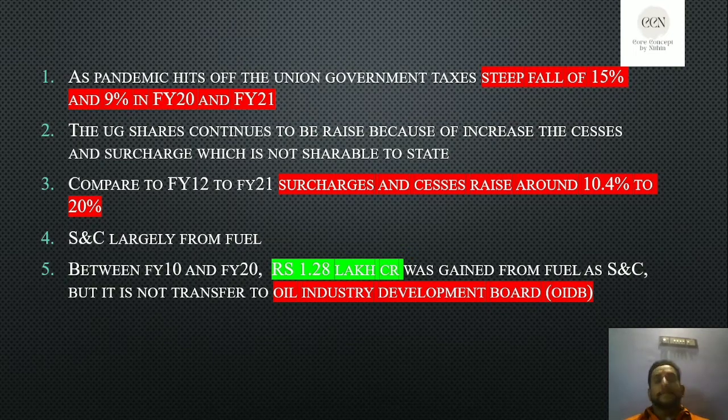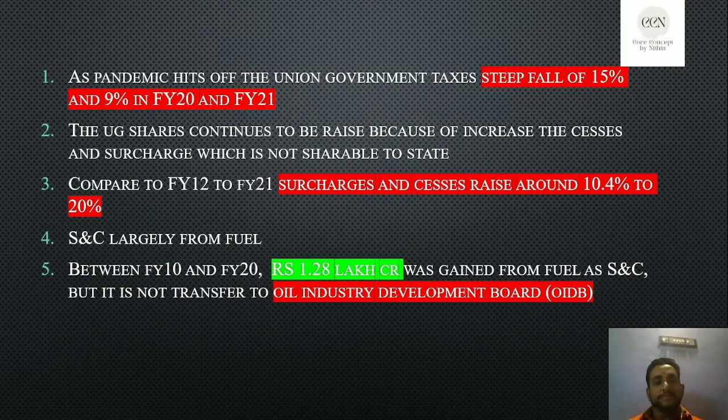The blunder here is that these cesses and surcharges are collected by the union government for particular purposes. For example, in the state of Kerala, a cess of 1% was collected on fuel for the disaster affected area, to develop the disaster affected area.